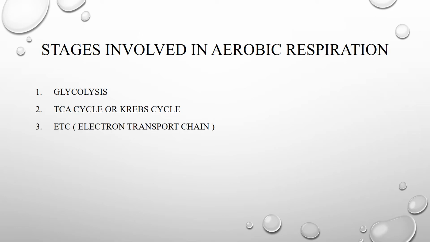So what are the various stages involved in aerobic respiration? We have seen that aerobic respiration is oxidation of organic fuels in which oxygen acts as a final electron acceptor. The first stage is glycolysis, the second stage is the TCA cycle or Krebs cycle, and the third stage is ETC, the electron transport chain. The justification that oxygen acts as the final electron acceptor can be made in the electron transport chain.